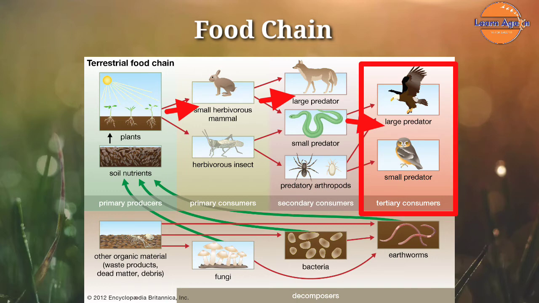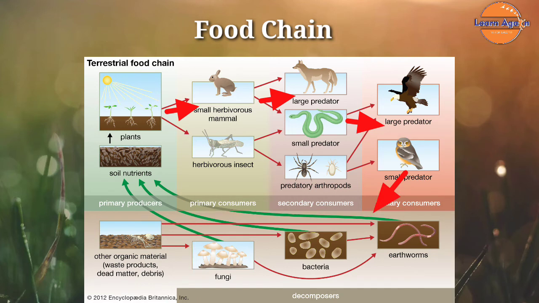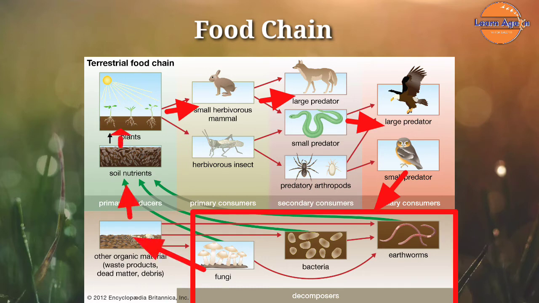Along with this, there are some decomposers which decompose the body of the animal and other things. This decomposed body or thing again becomes manure for the plants, the producer. And in this way, the food chain is balanced. If one link in a chain is destroyed, all other organisms will be affected.